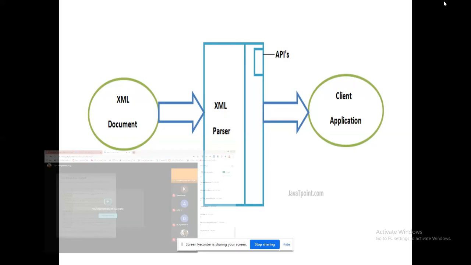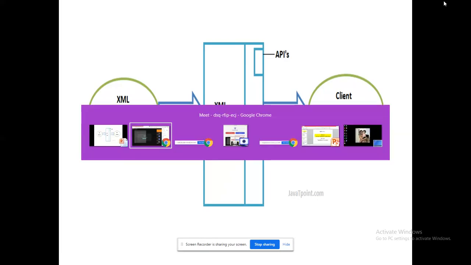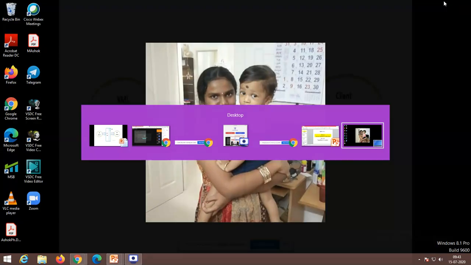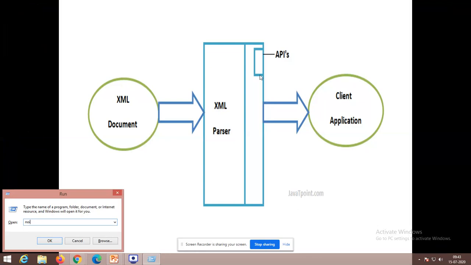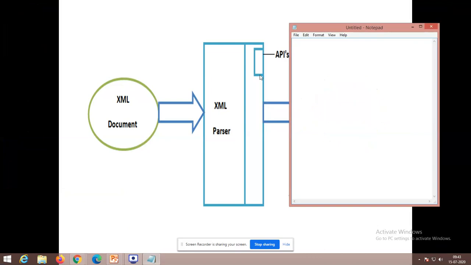For example, I will show you a sample program. Just open a notepad. Here I am going to type a program. I am typing student. This could be my root tag.